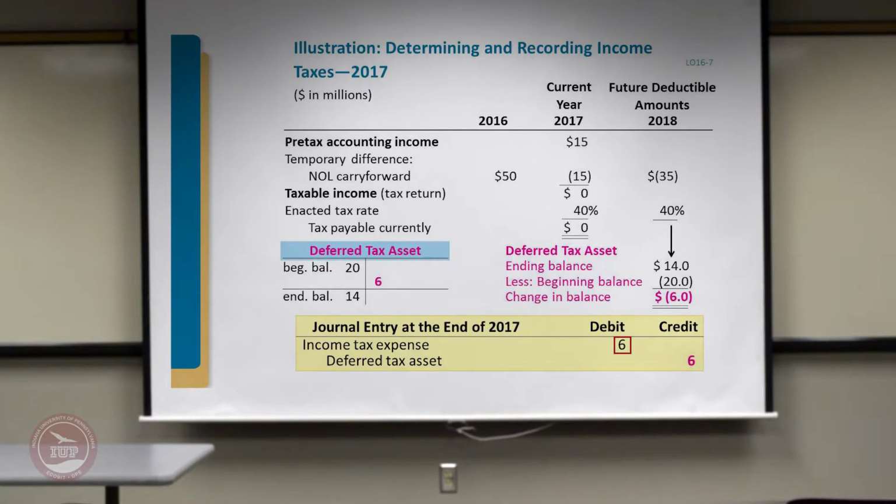That means 40% of that, or $14 million, will be the balance in the deferred tax asset account. Or basically we are writing off $6 million on $15 million of income, or realizing that deferred tax asset to the extent of $6 million. So your deferred tax asset is credited by $6 million, and your income tax expense is debited by $6 million.